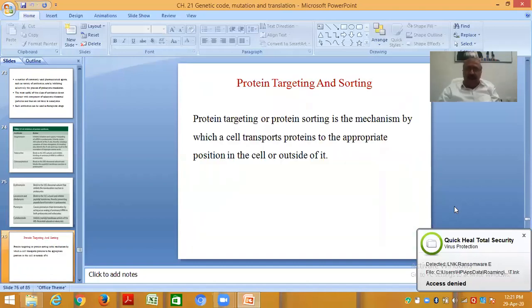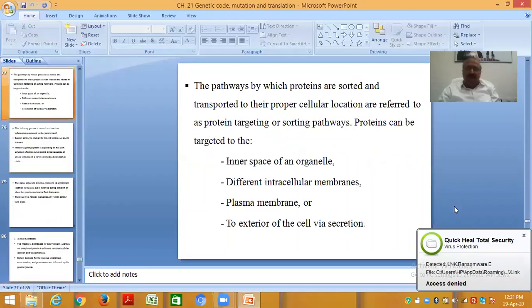Then protein targeting and storing. Protein targeting or protein sorting is the mechanism by which a cell transports protein to the appropriate position in the cell or outside of it. The pathways by which proteins are sorted and transported to their proper cellular location are referred to as protein targeting or sorting pathways.